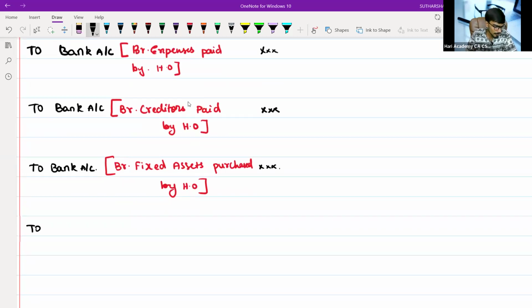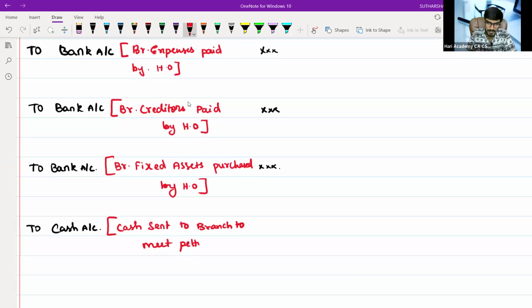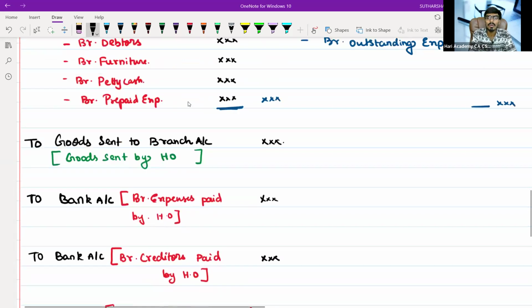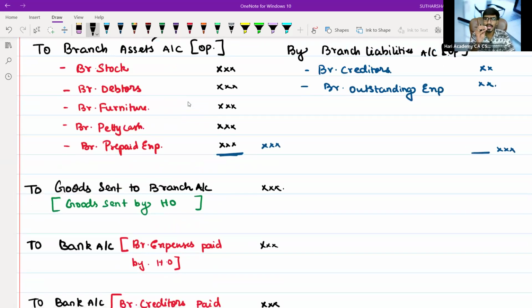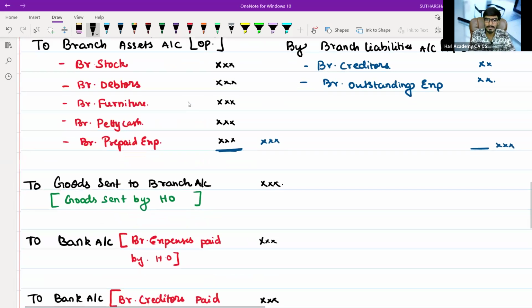Next, we will put to cash account. What does this cash account indicate, sir? Cash sent to the branch to meet petty expenses. If any petty expenses happen at the branch, HO will send the cash. Now, these are the items which are going to be on the debit side.